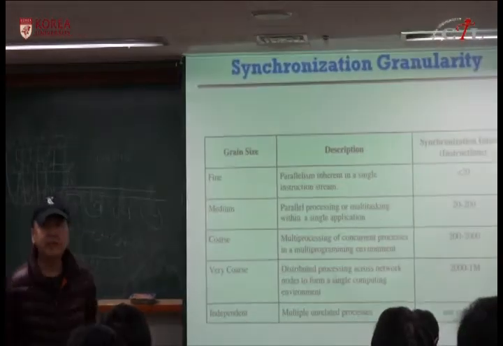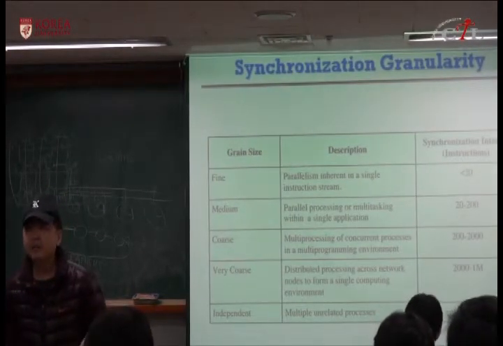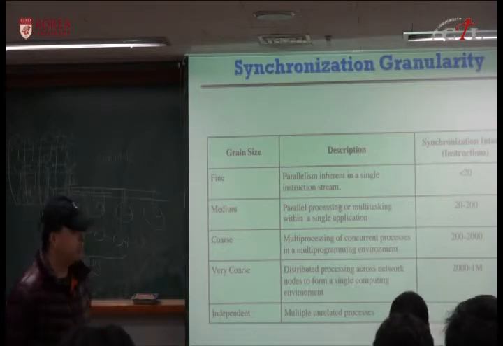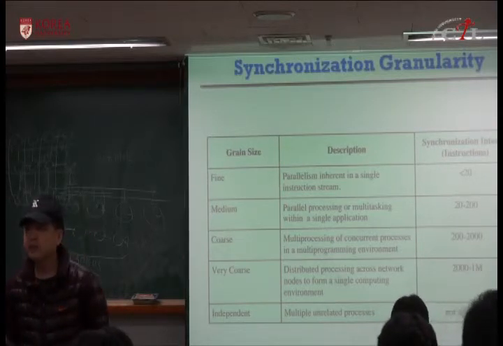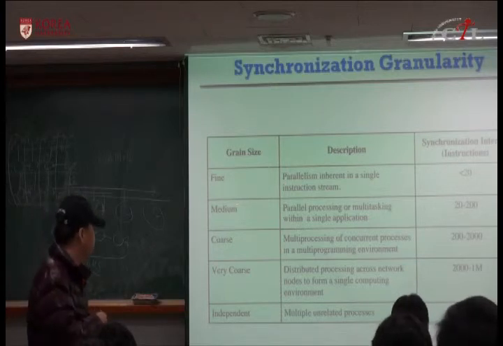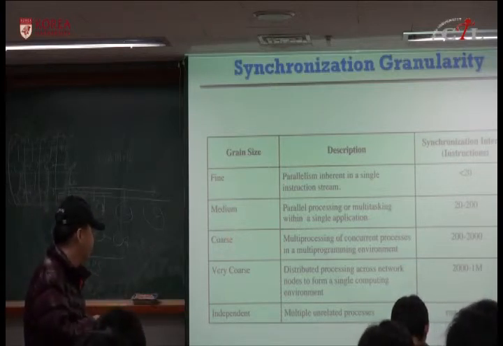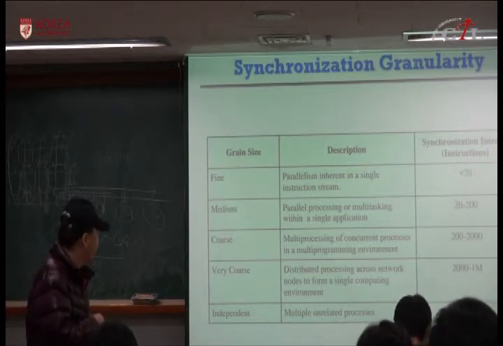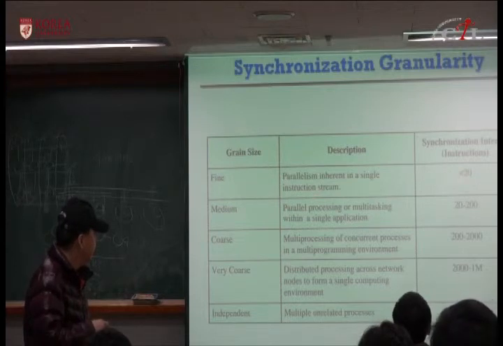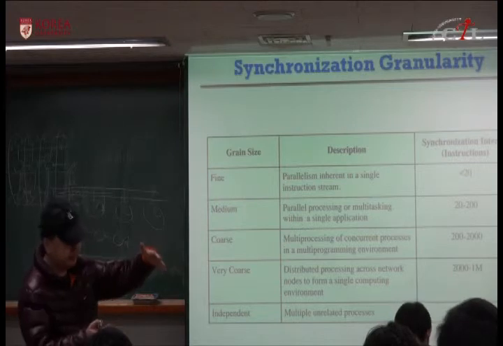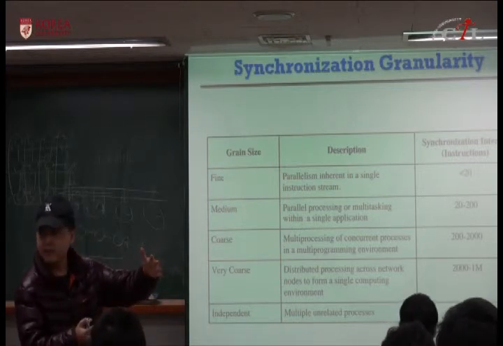Okay, let's look at the other issue, granularity. In the text we said synchronization granularity, but sometimes it's called granularity of parallelism. This is called fine-grained parallelism, medium-grained parallelism, coarse-grained parallelism, or independent parallelism. Fine-grained parallelism means that fewer than 20 instructions can be processed.